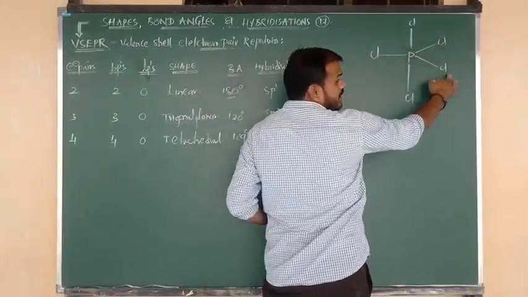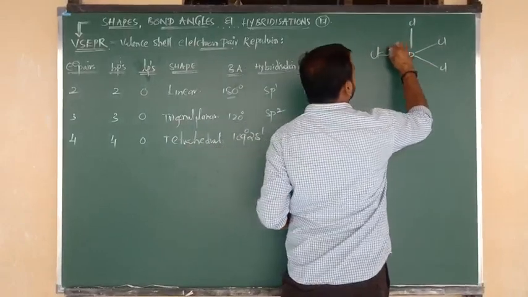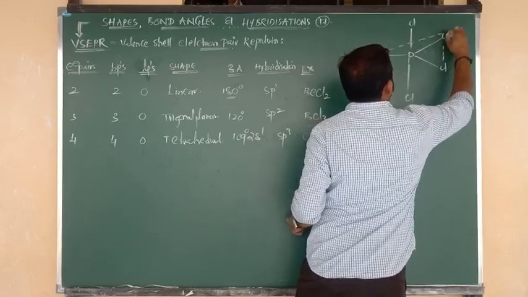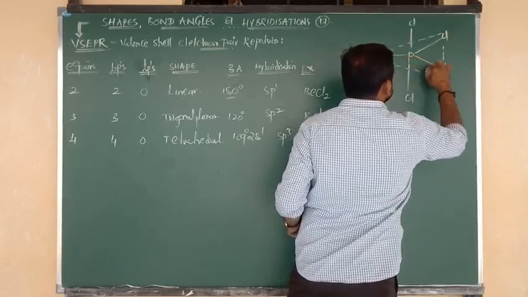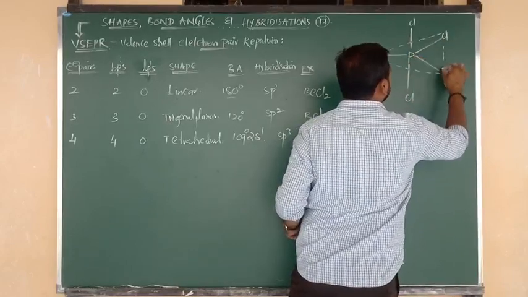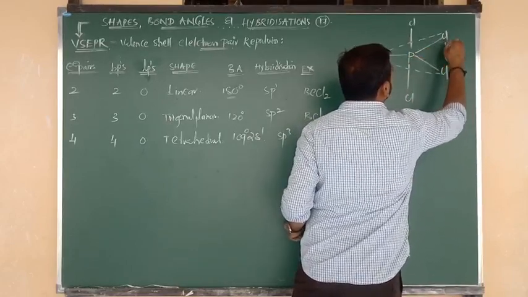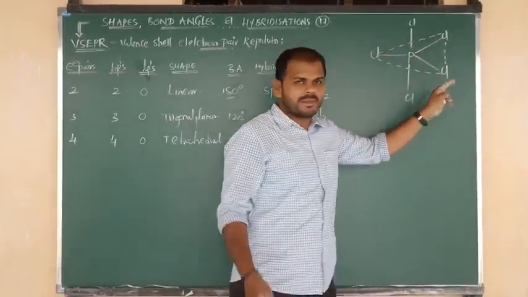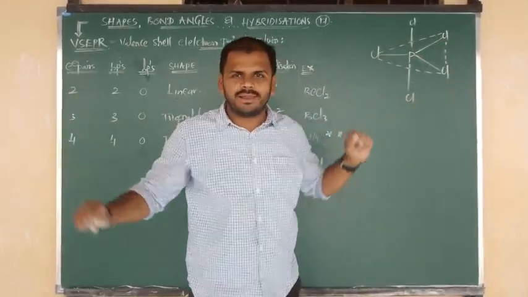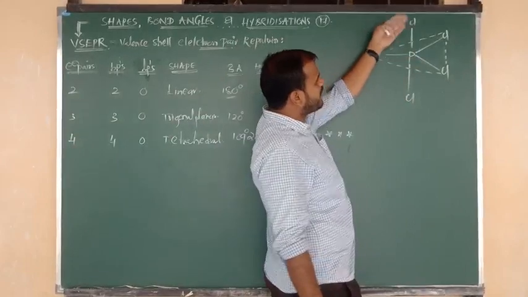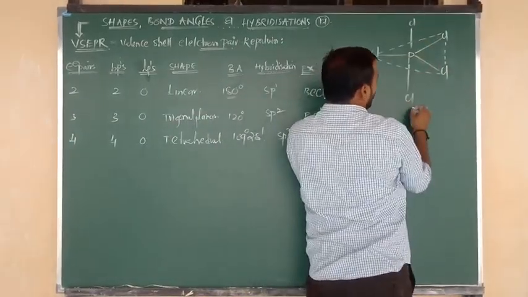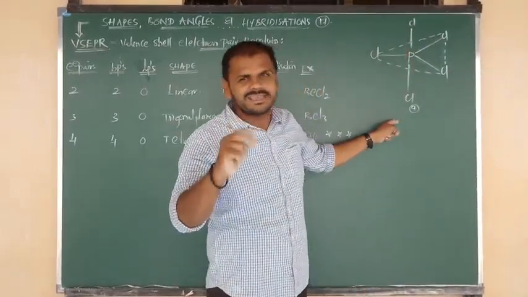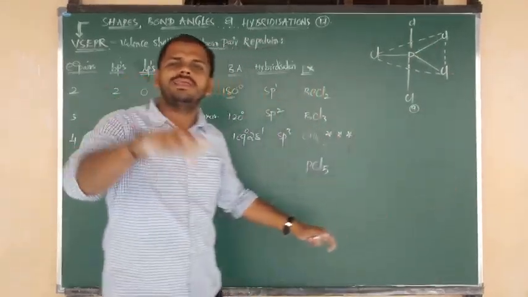Three chlorines, which I am going to show in the structure using a dashed line symbol. These three chlorines are present in one plane, in the equatorial position. The remaining 2 chlorines are there, one above the plane and one below the plane. These 2 chlorines are in the axial position. So out of 5, 2 chlorines are axial and 3 chlorines are equatorial in position.